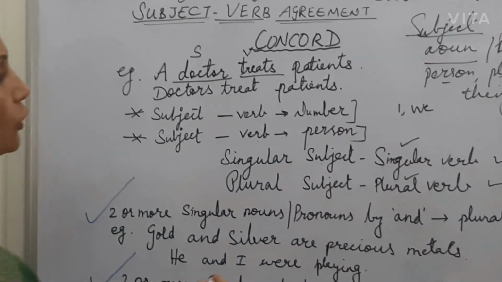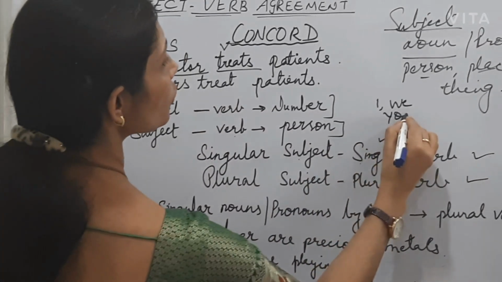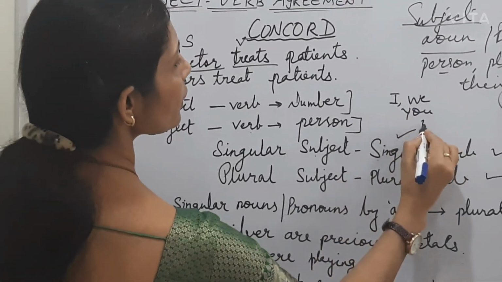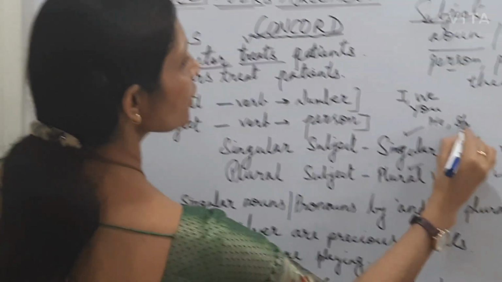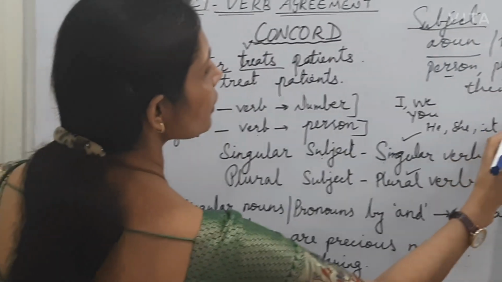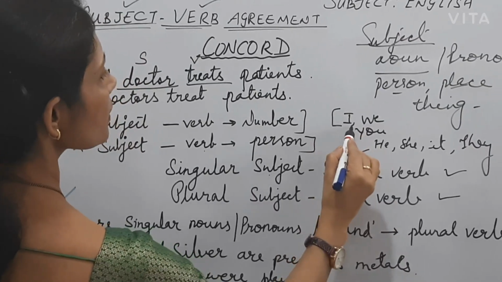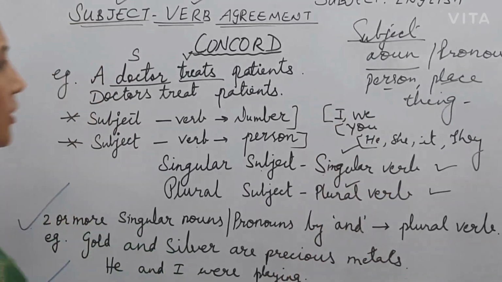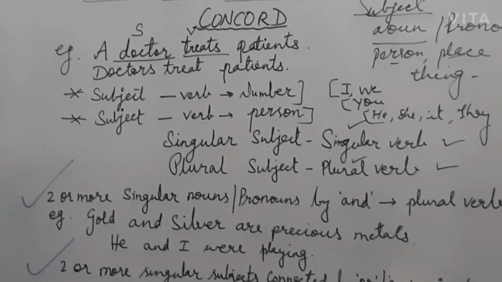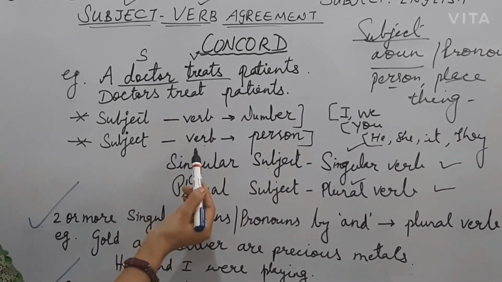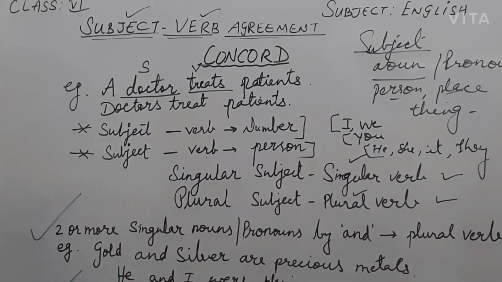Second person is you. And third person is he, she, it, they. So, first person, second person, third person. So now you remember, subject verb should agree in number, subject verb should agree in person.